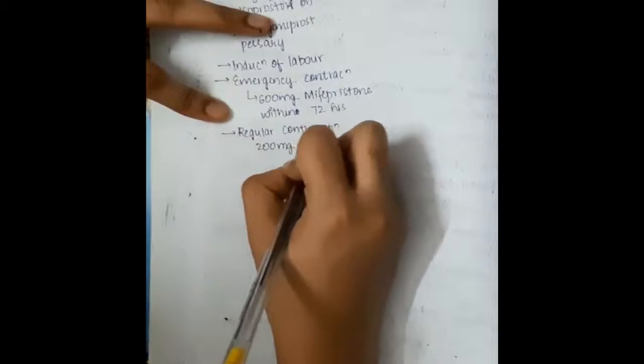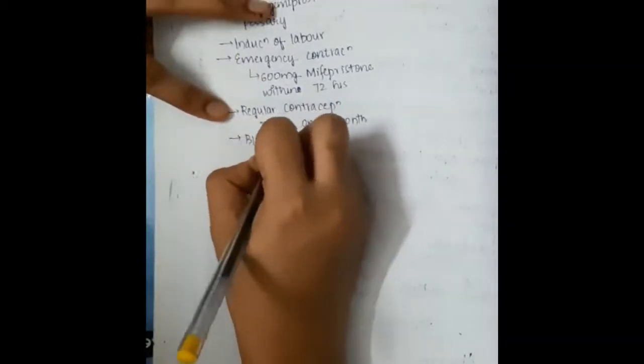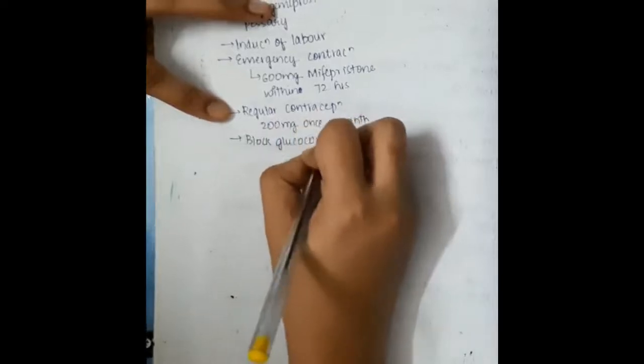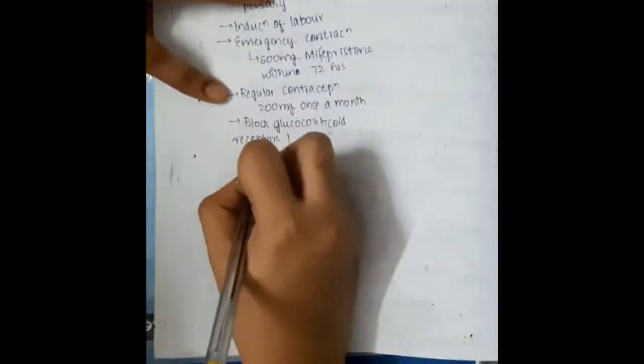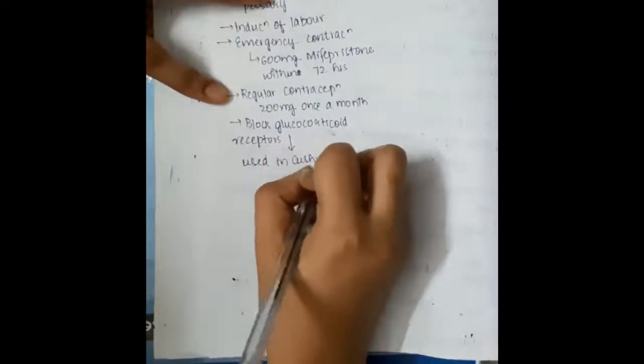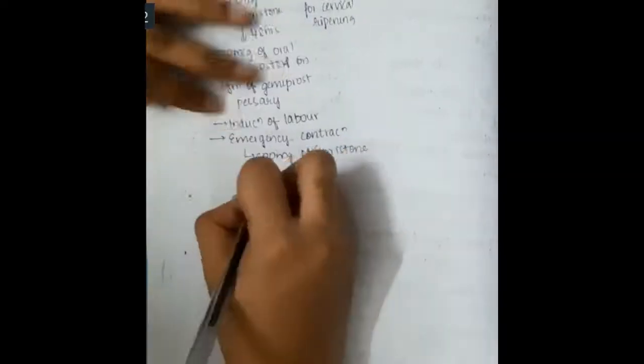You can also use it as regular contraception, where 200 milligrams of mifepristone is given once a month. Then you can also use it for blocking glucocorticoid receptors, and thus it is used in Cushing syndrome.